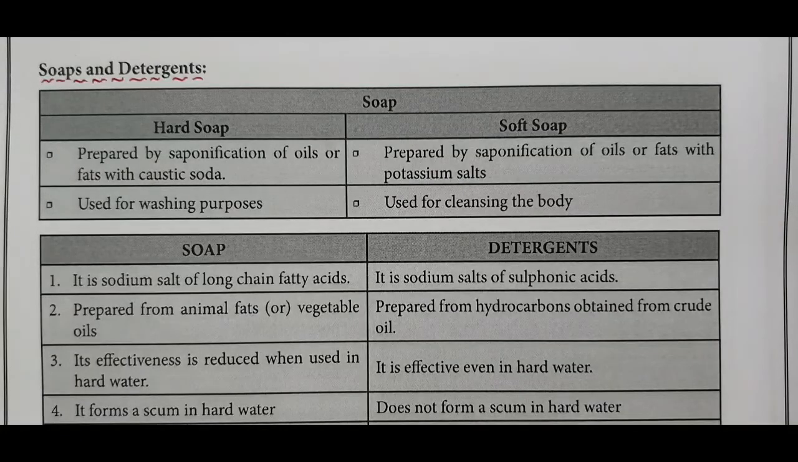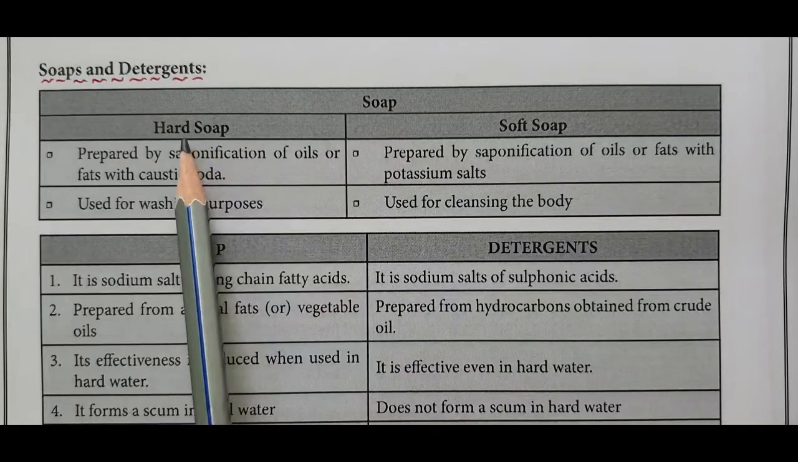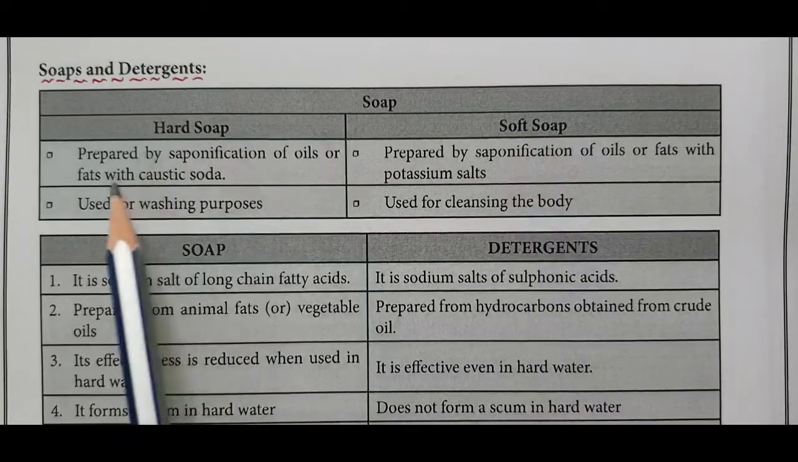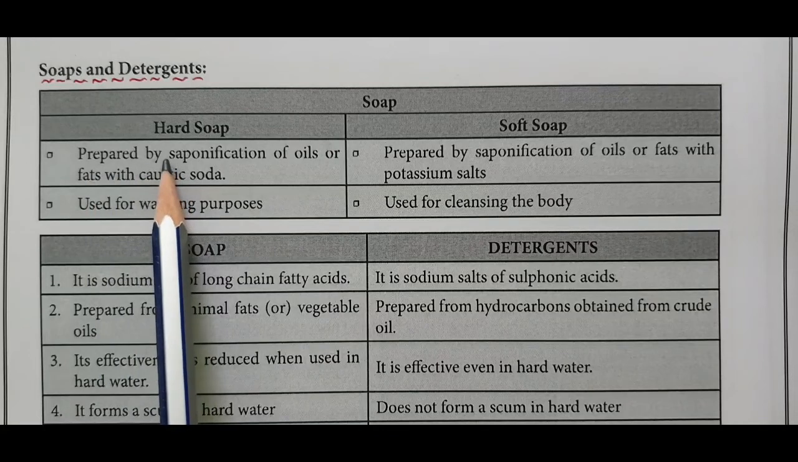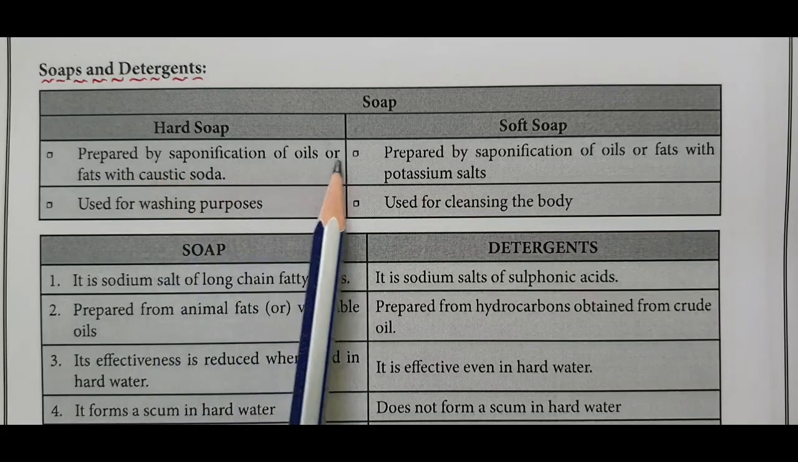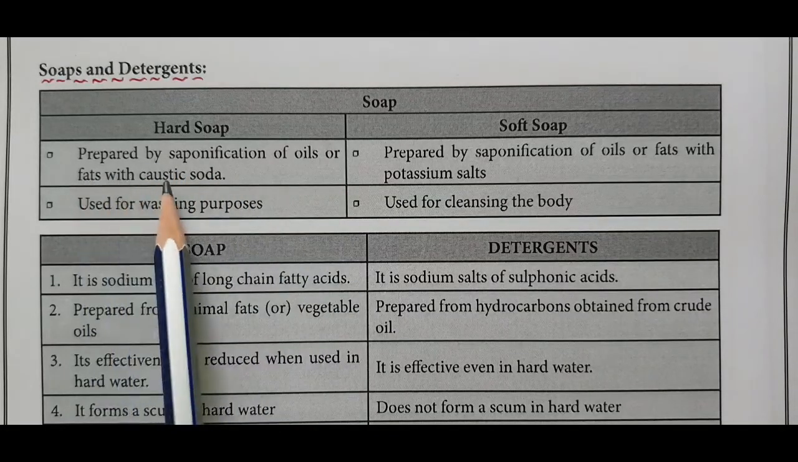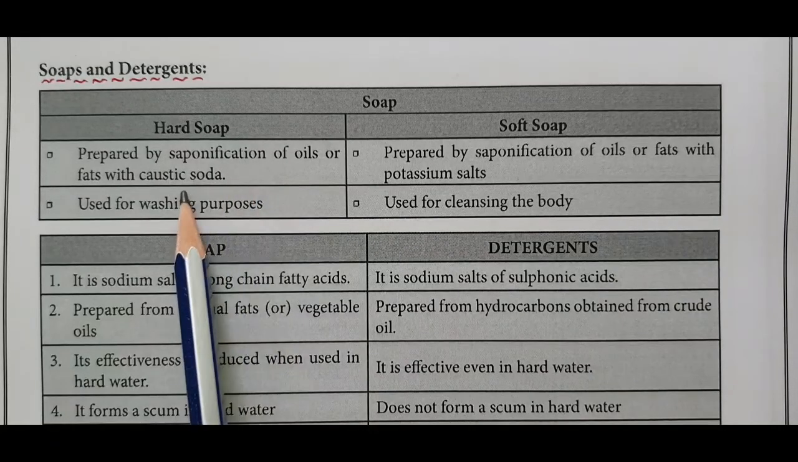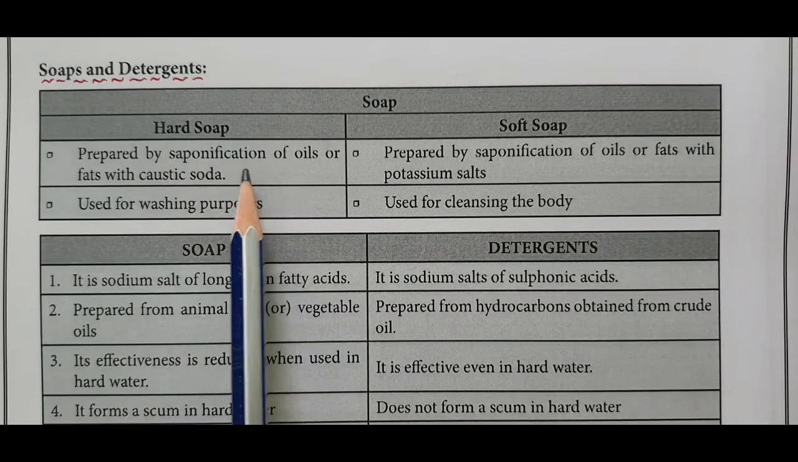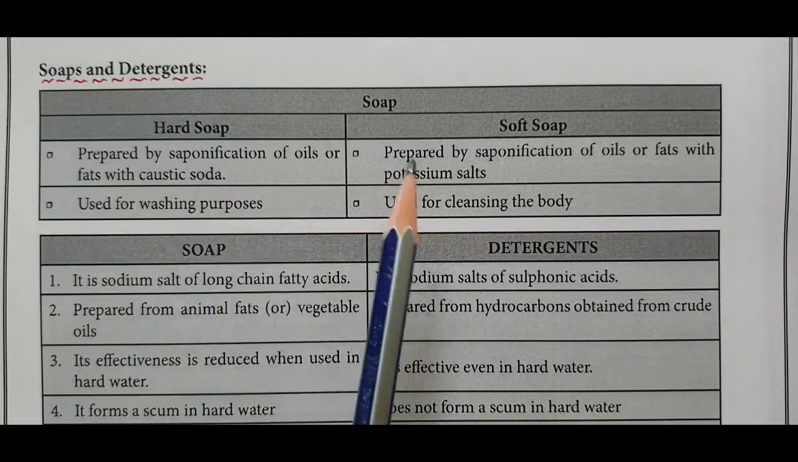Come to the next heading, soaps and detergents. Soaps are of two types, one is hard soap, another is soft soap. Hard soap is prepared by saponification of oils or fats with caustic soda. This reaction is used in the manufacture of glycerol. In this saponification reaction, soap is the main product and glycerol is the byproduct.